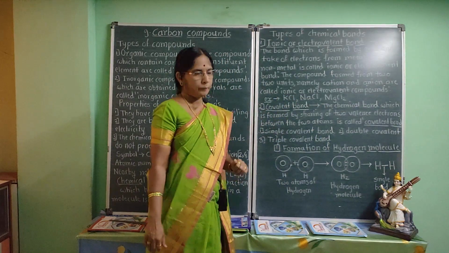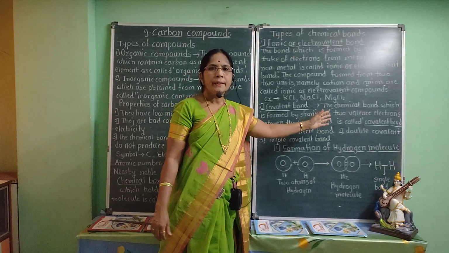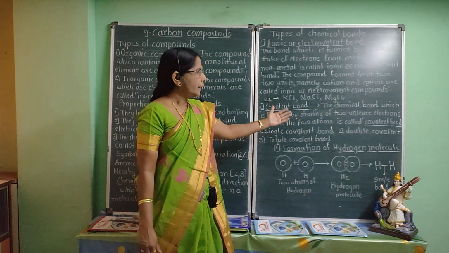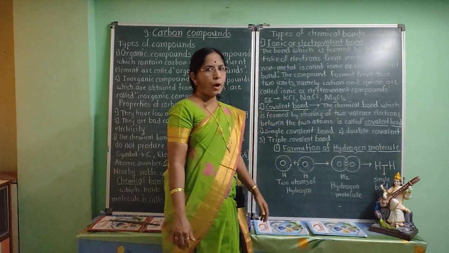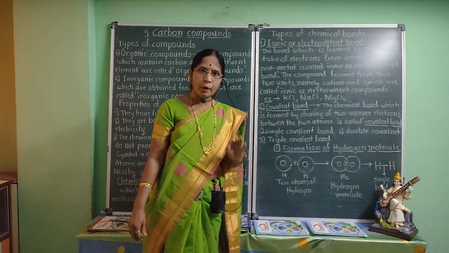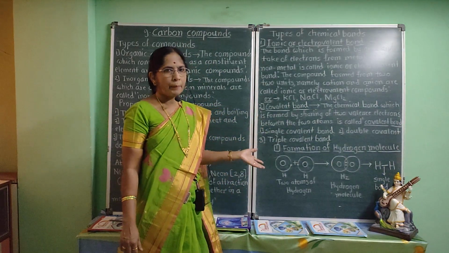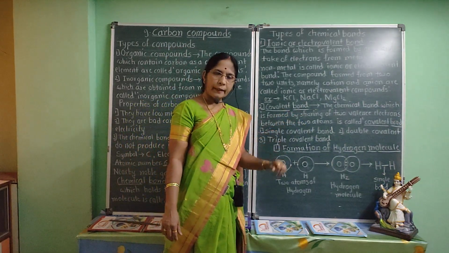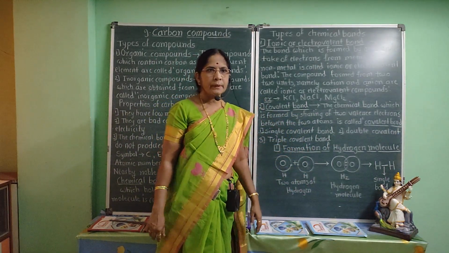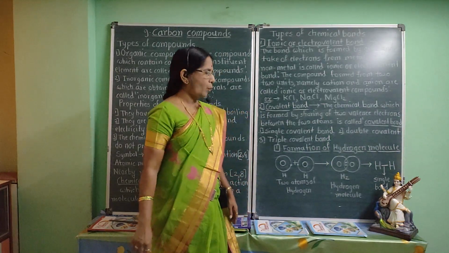Covalent bond. The chemical bond which is formed by sharing of two valence electrons between the two atoms is called covalent bond, and the compound which is formed in this way by sharing of electrons are called covalent compounds. In this chapter we are going to see covalent compounds. Covalent bond is of three types: single covalent bond, double covalent bond and triple covalent bond.